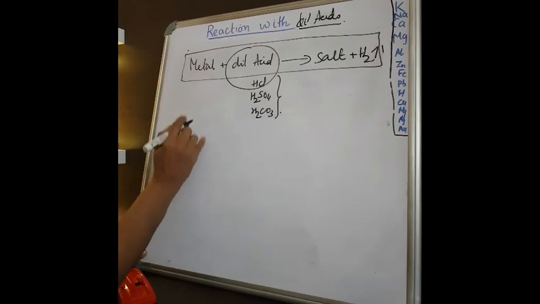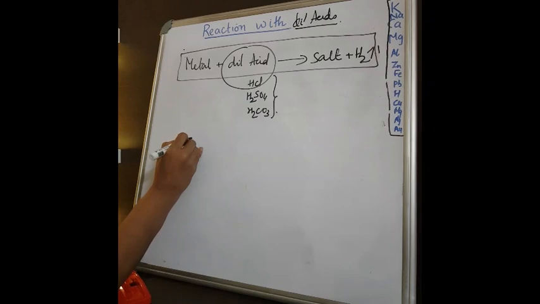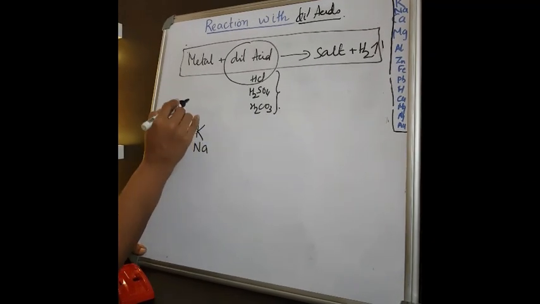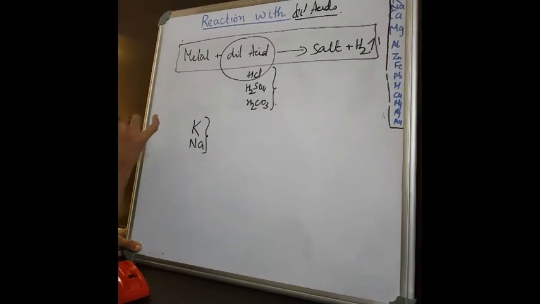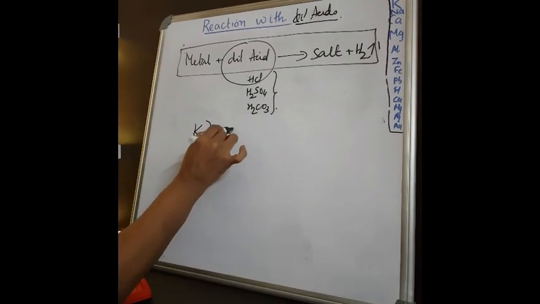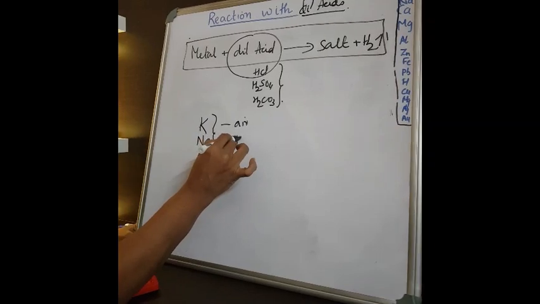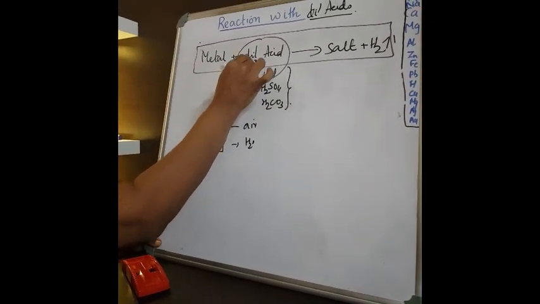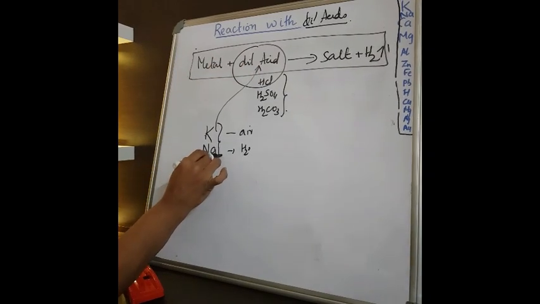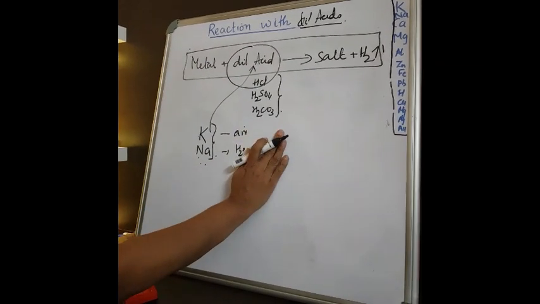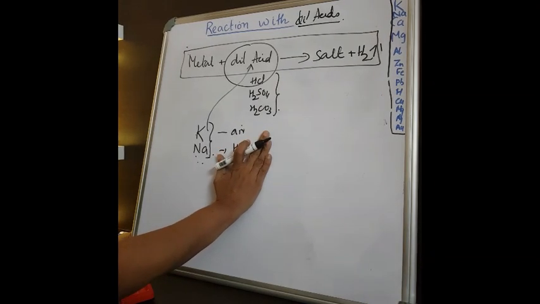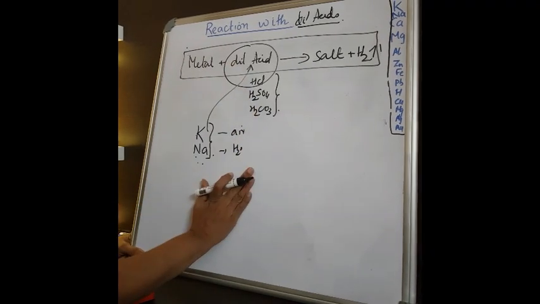Now, for example, when I talk about sodium and potassium, you know sodium and potassium are very, very reactive metals, even in air or water. So you know what will be the reaction with dilute acids, isn't it? It is highly, highly exothermic and we are not doing that, because we know it is highly, highly reactive.